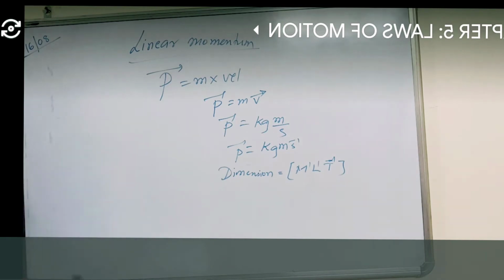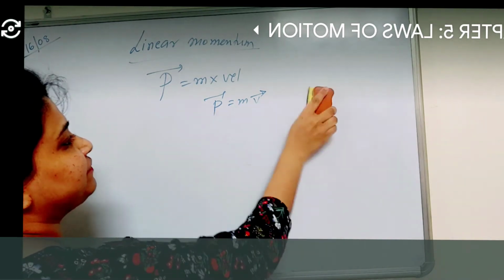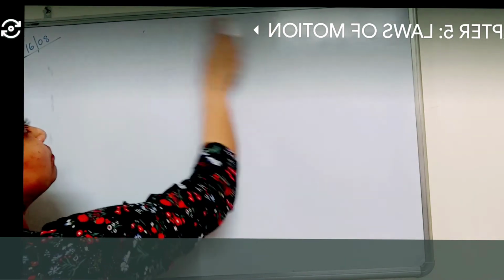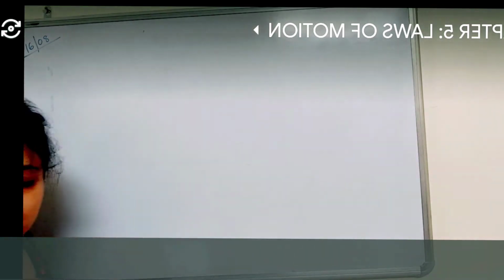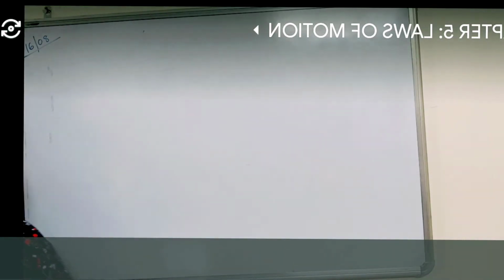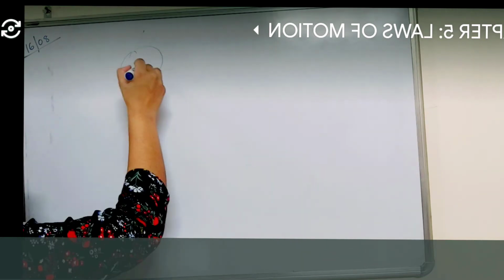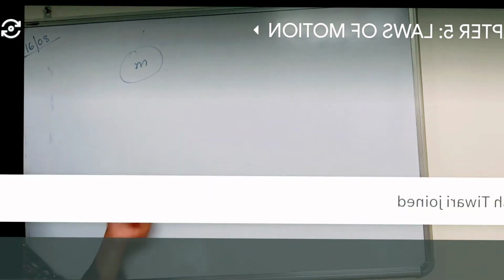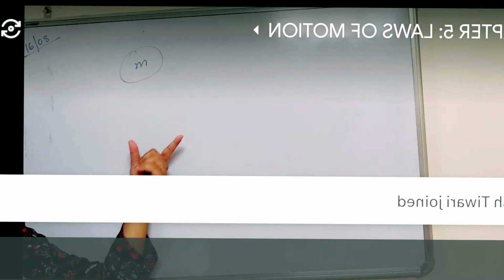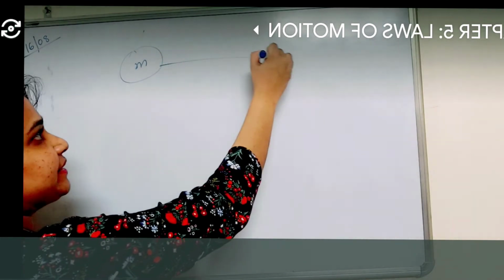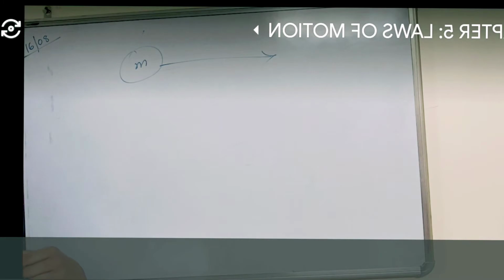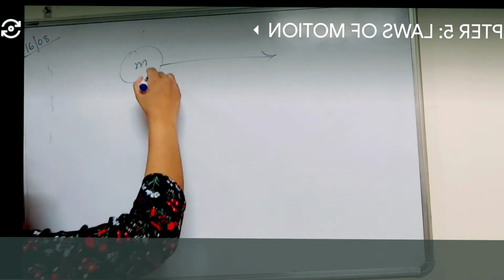Now, using this concept, we will derive Newton's second law of motion. Suppose one object has some mass m and is moving along a straight line. It has a certain initial velocity u.